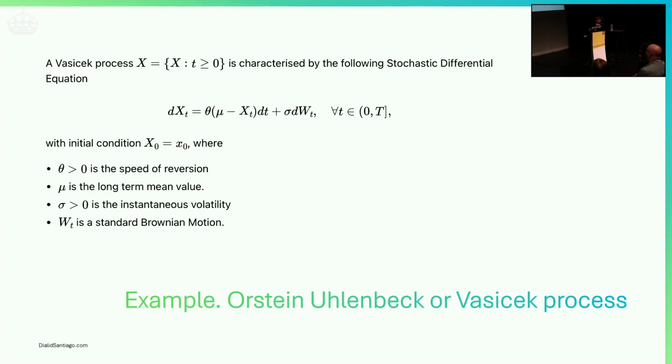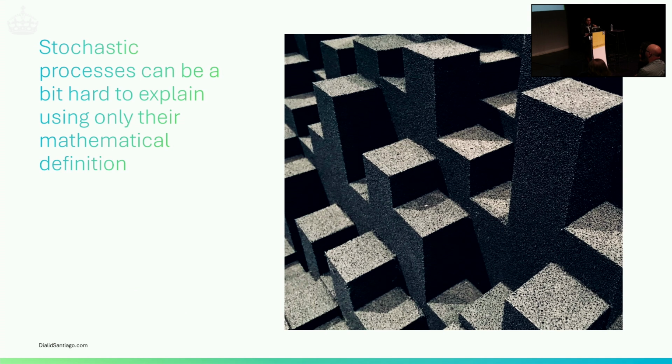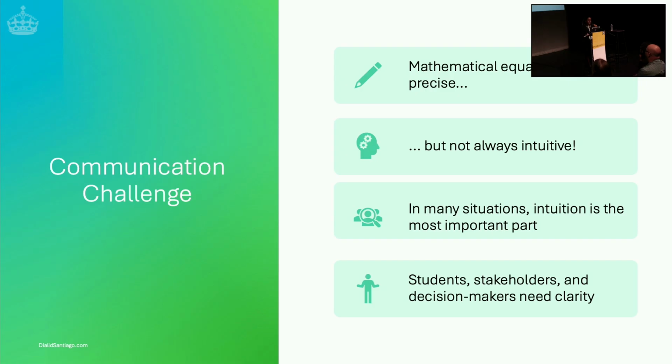So the definition, as we see it here, doesn't give you a lot of intuition, or none. Yes, we know it's an equation, it has some parameters, theta, mu, and sigma, but it doesn't help me to build an image in my mind of what this object is, or what the parameters mean. So stochastic processes can be hard to explain just going by the mathematical definition. What can we do about it? This is a communication challenge because the equations are precise but not intuitive.